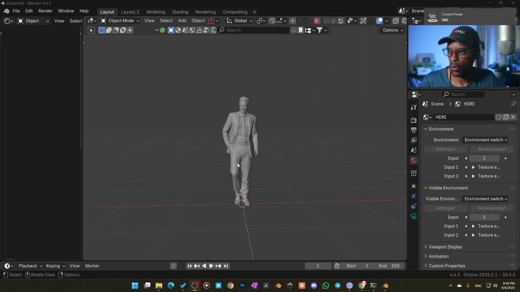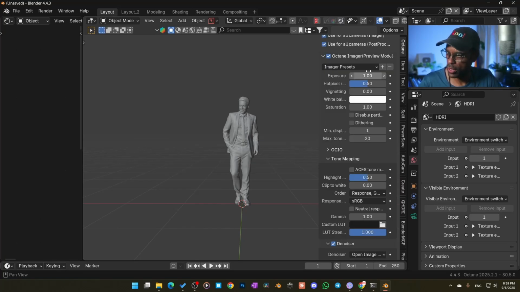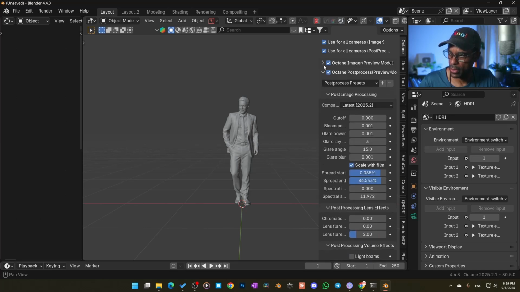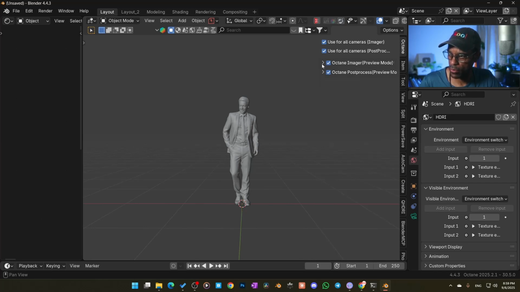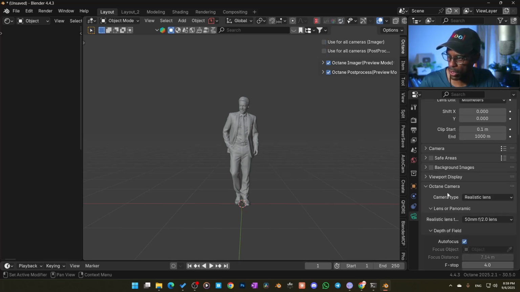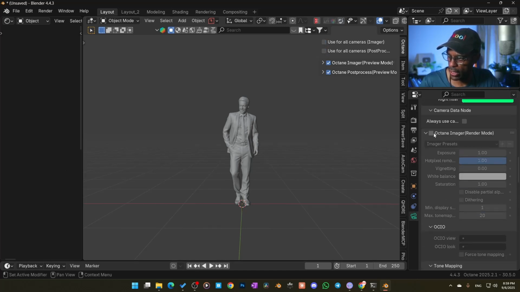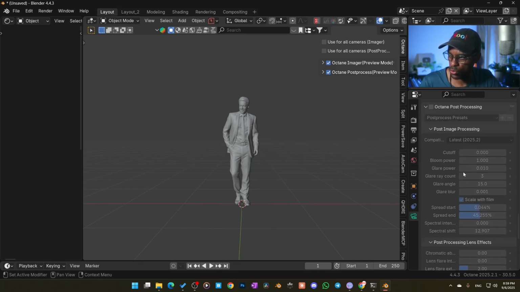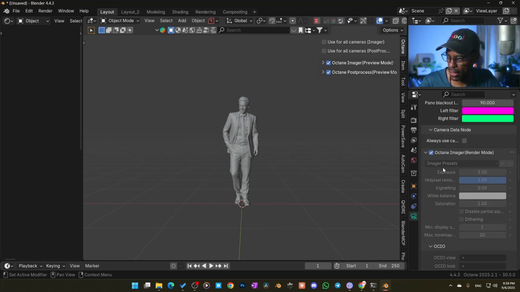Hang on here. All right, so if you don't know, there is this option where when you have a camera, you can control it either through here on the actual camera imager, and then if we come in here to this camera imager preview, right here, you can control it here. Notice I have all of these checked, because if they're not, then if you come over here to camera and then scroll down over here, you can do the same camera imager over here and use these controls to control your camera. But I do not advise doing that.